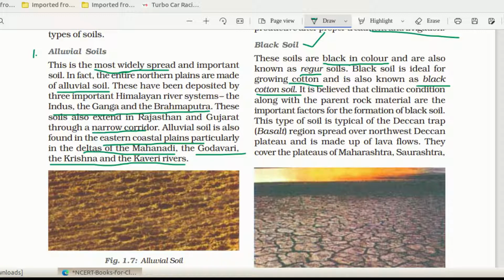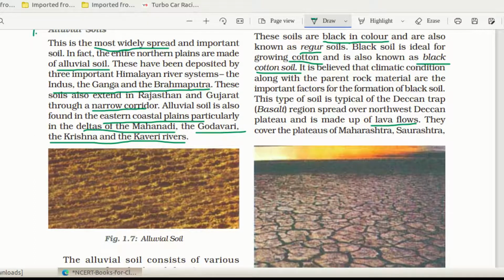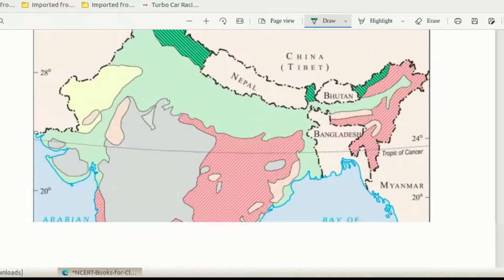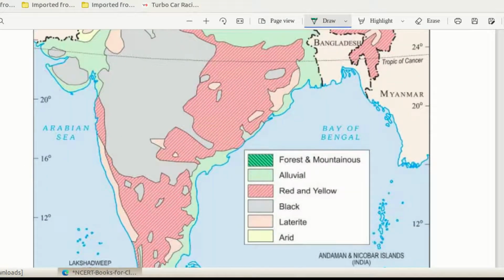It is believed that the climatic conditions along with the parent material are important factors for the formation of black soil. This type of soil is typical of the Deccan Trap or basalt region spread over the northwestern Deccan Plateau, and it is made up of lava flow. Usually the black soils are formed from lava flow. So it is mainly seen in Maharashtra and Saurashtra.